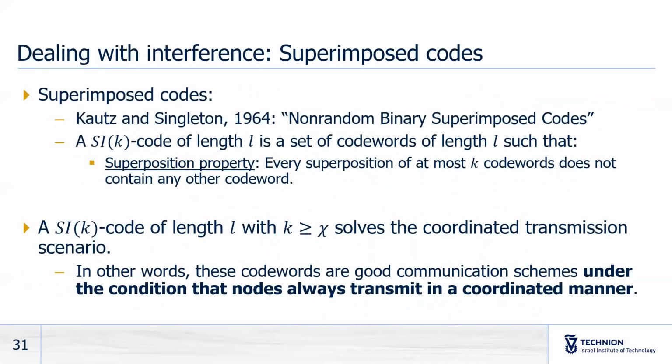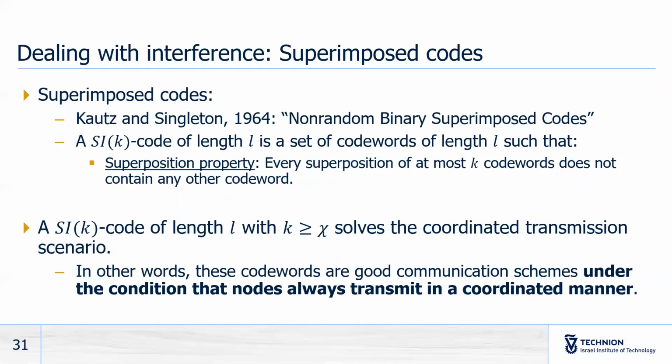To solve the coordinated transmission scenario, we can use superimposed codes. These codes were introduced in a work by Kautz and Singleton in 1964, and they satisfy a superposition property. This superposition property states, for some parameter k, that every superposition of at most k code words does not contain any other code word.